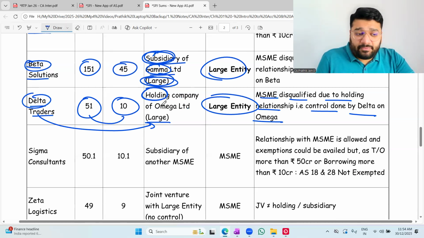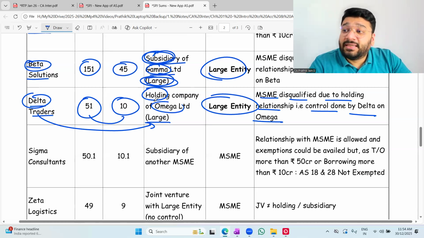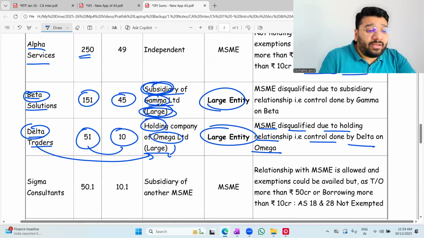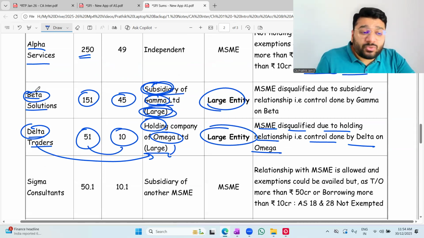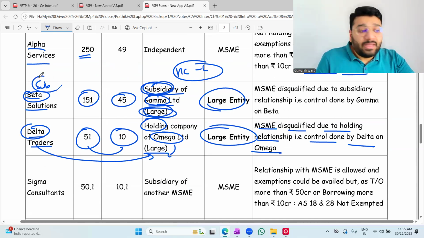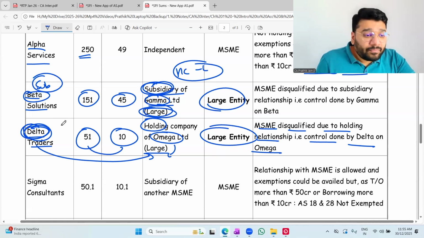Delta is a holding company. So who is Omega? Subsidiary. So the subsidiary is large. In the previous question, Beta was what? Subsidiary. Holding was large. Since holding was large, the subsidiary is large. Here, the subsidiary, that is Delta Trader, subsidiary.